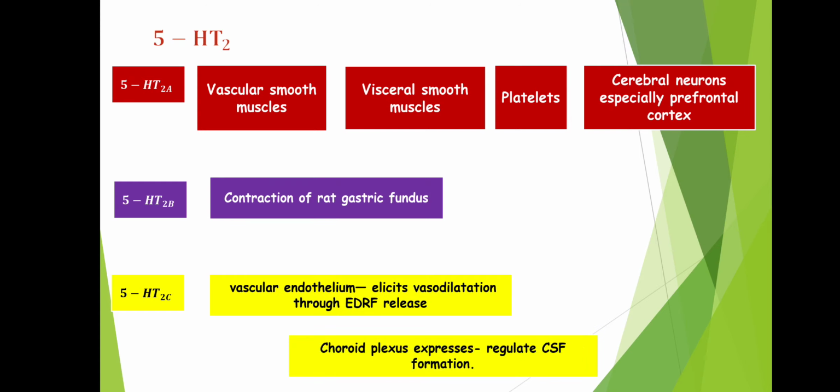Another thing about this 5-HT2C receptor is it is also present in the choroid plexus, where it regulates CSF formation. Obviously we know that from the choroid plexus only this cerebrospinal fluid is synthesized, and we have got a role of 5-HT2C receptor over here. So this is about all the three subtypes of 5-HT2 receptor.